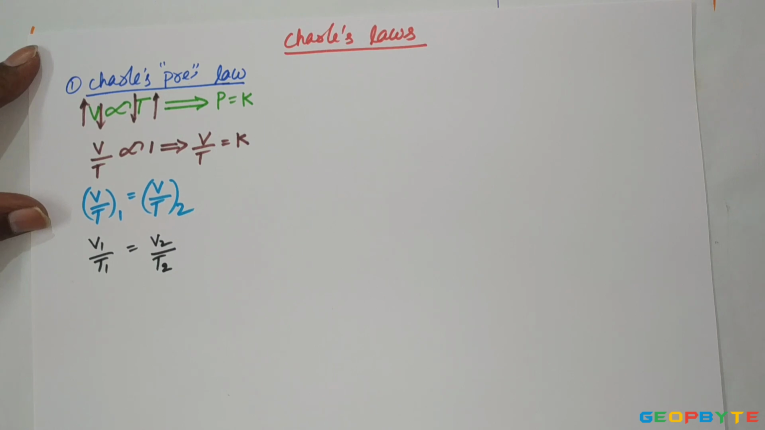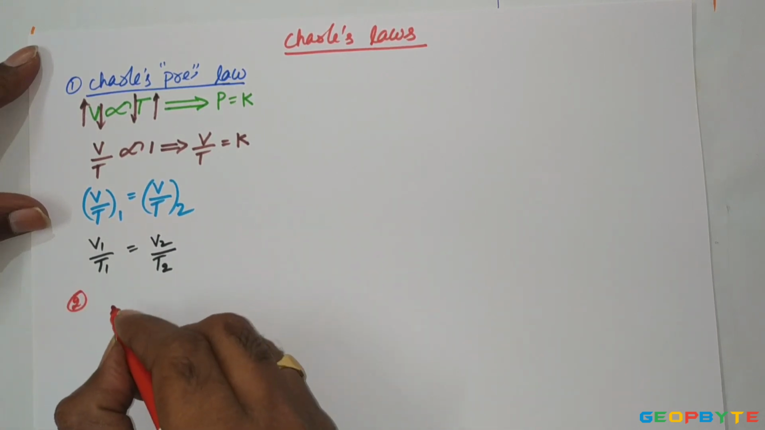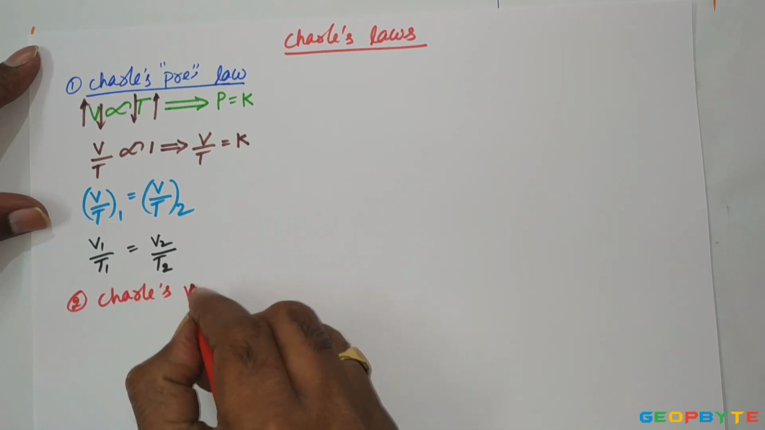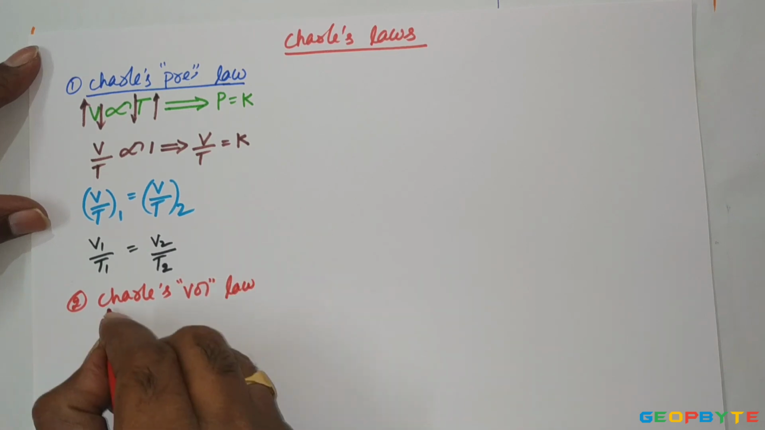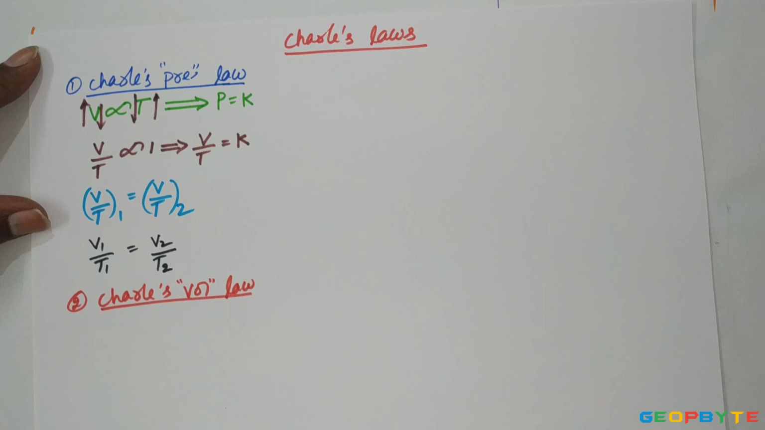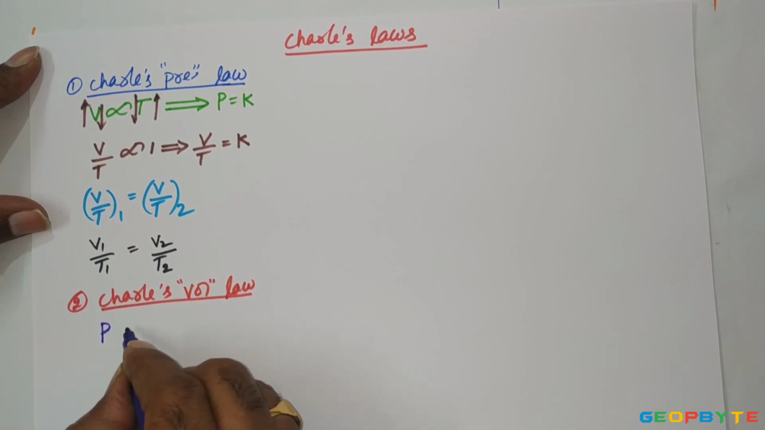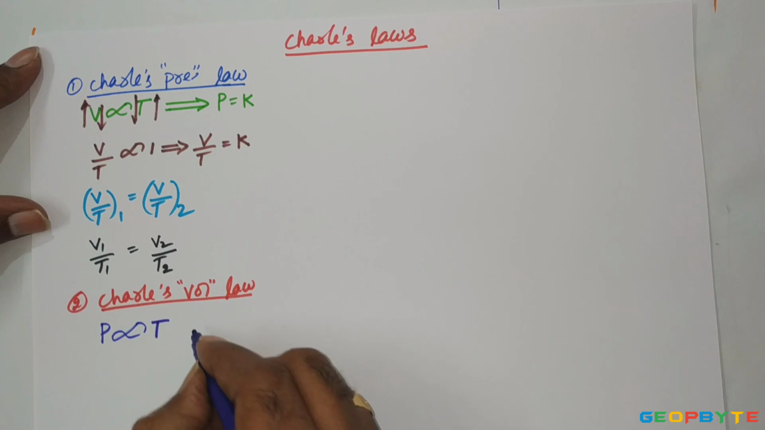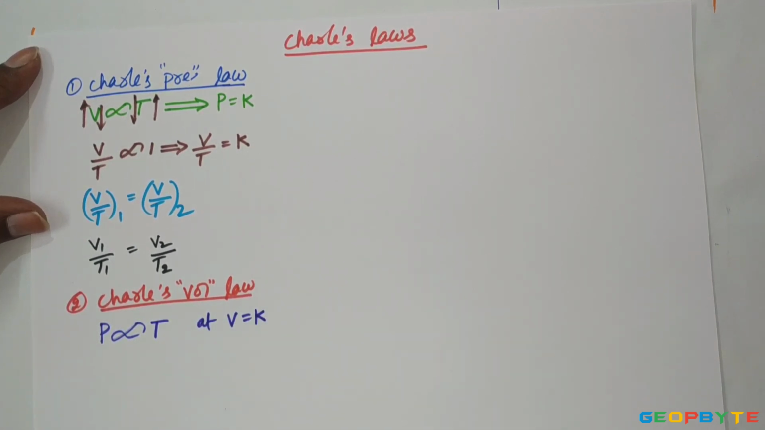Similarly, the second law is Charles' second law, or Charles' volume law. Charles' volume law states that the pressure of a given mass of an ideal gas is directly proportional to its absolute temperature when the volume is maintained constant.